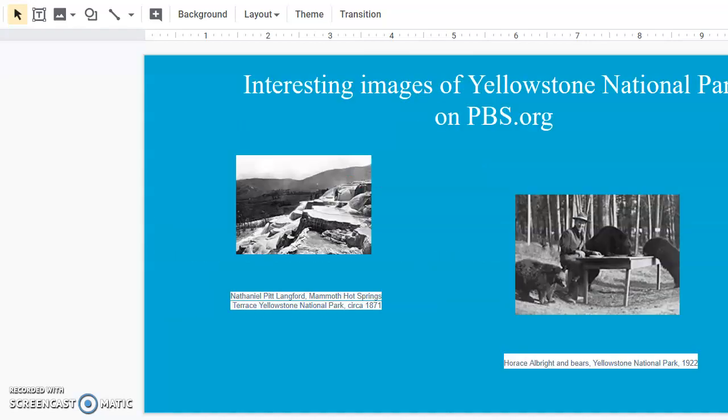Here are some images of Yellowstone National Park. The image on the left was from 1871 from Nathaniel Pitt Langford, and the picture on the right is from 1922.